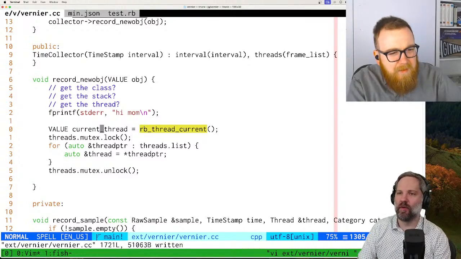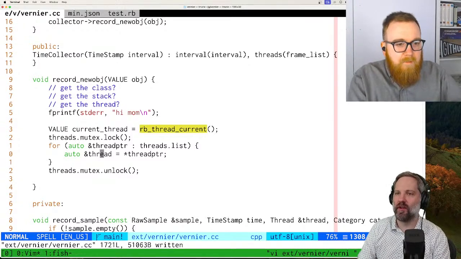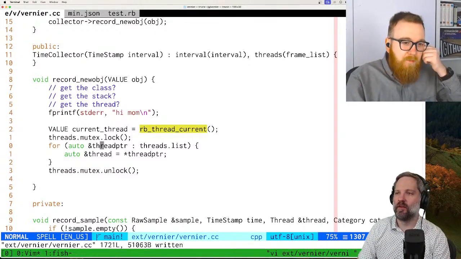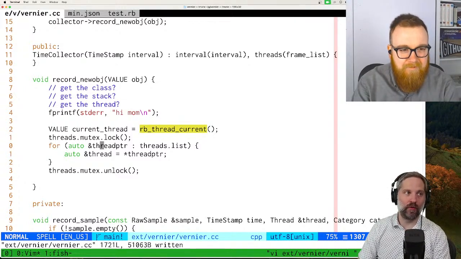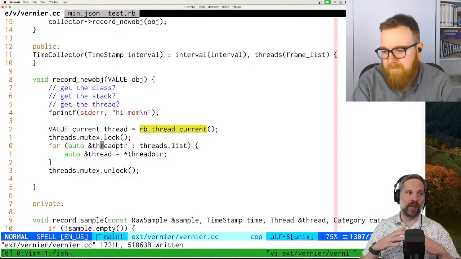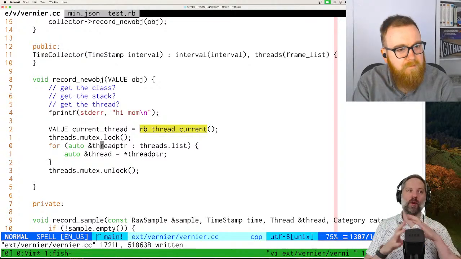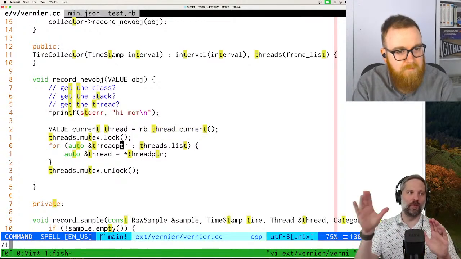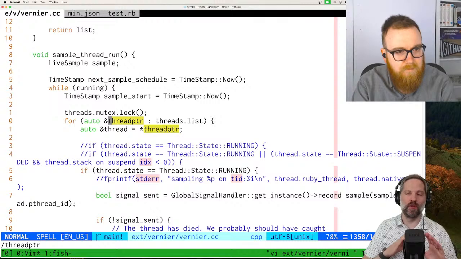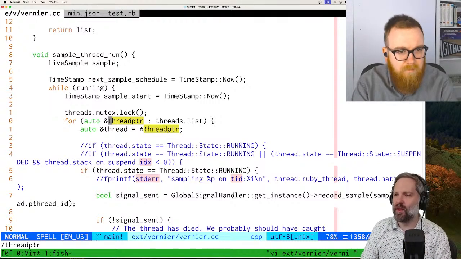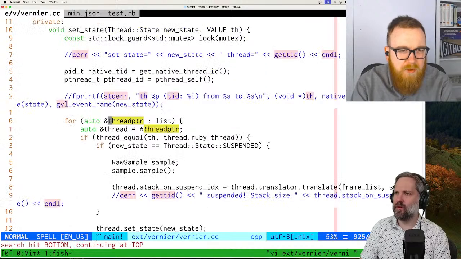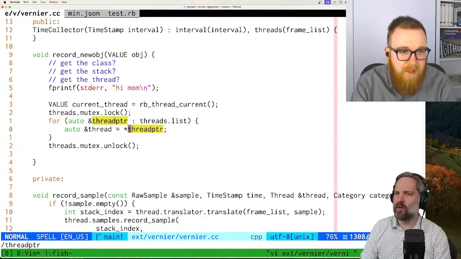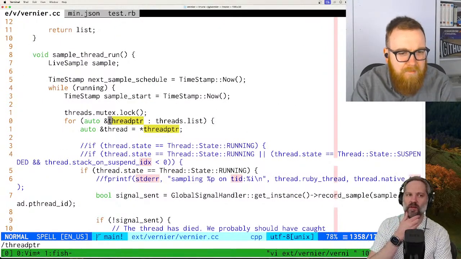Okay. Now what do we have to do? We gotta find the thread, right? Yeah, now we want to find the thread which matches this. The Vernier thread. So Vernier keeps track of, it has its own representation of every thread in the system, so it can record information about each thread. Actually, I think somewhere we must be doing this already. Gotta be.